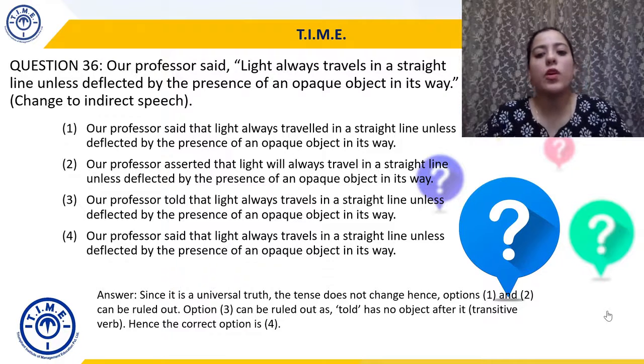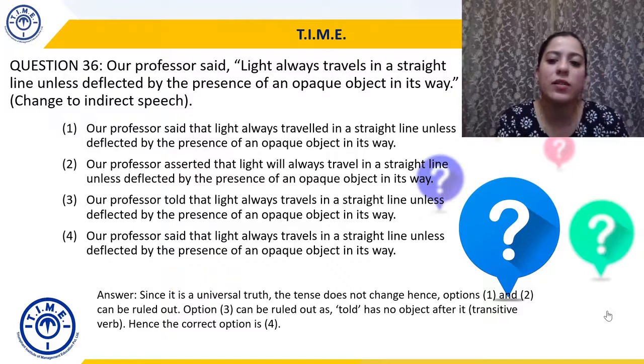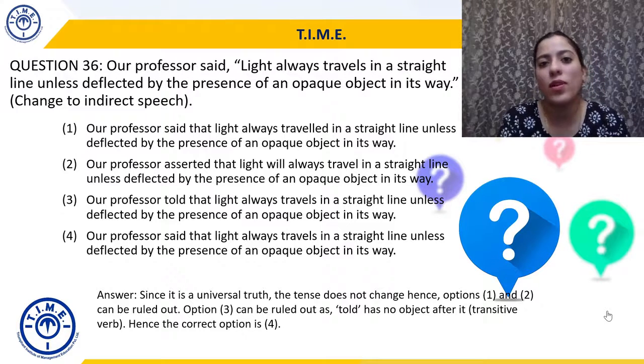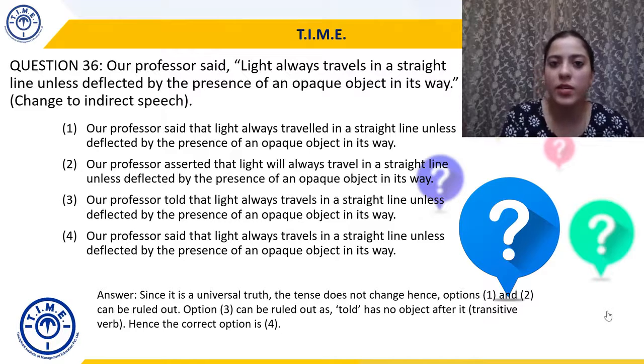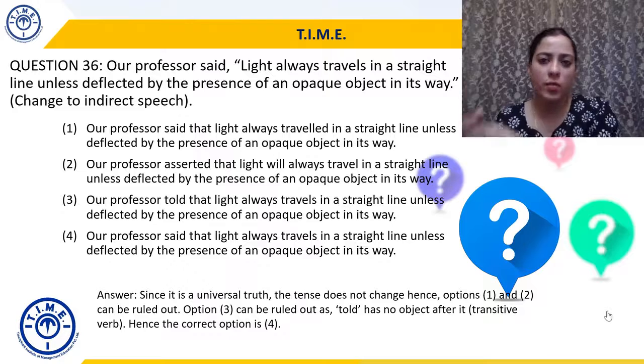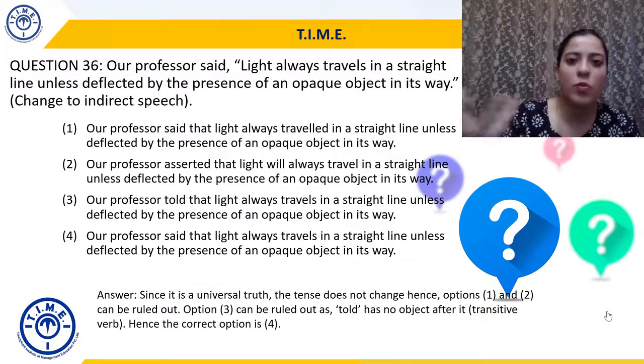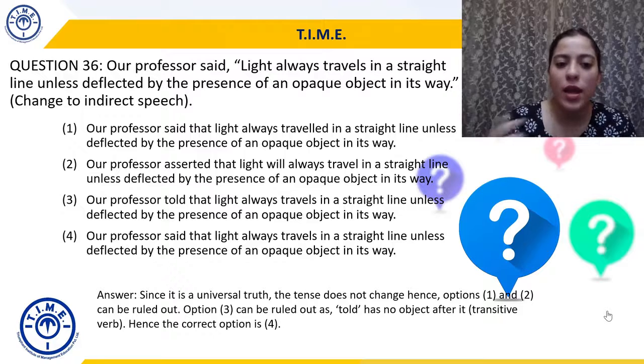3 can be ruled out because told is used intransitively, right? Told has no object after it. But we know that told needs an object. Told is actually a transitive verb. We've studied this. Whenever I say told, it has to be received by someone. I told my brother, my father, my mother. So there has to be a receiver. पर यहाँ पे तो उन्होंने intransitively इसको use किया हुआ है, and that is incorrect, right? I need to provide an object for told, and that cannot be possible in option 3.